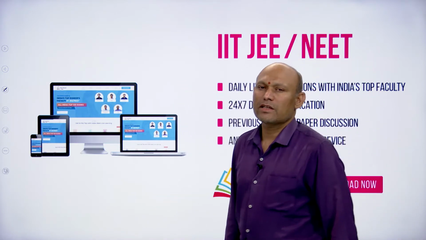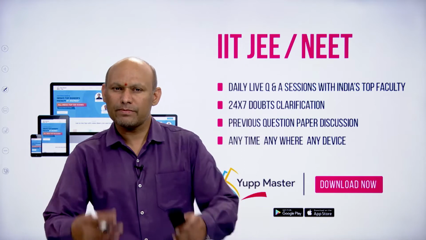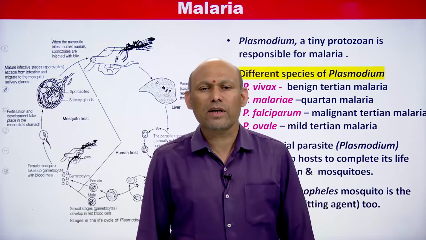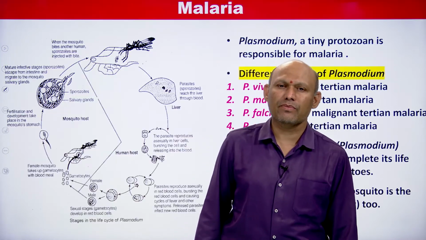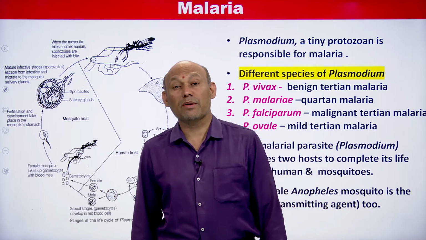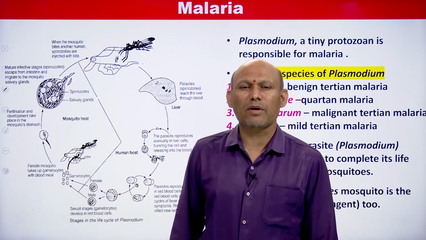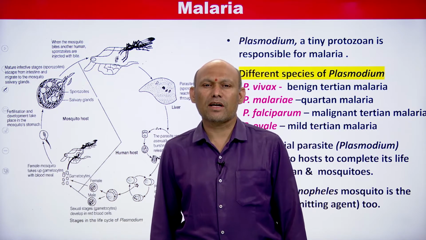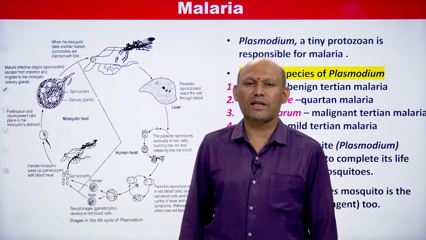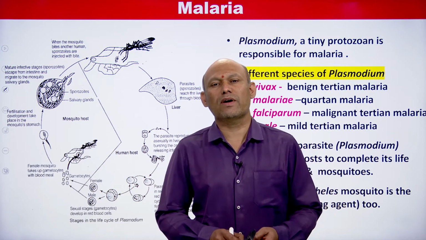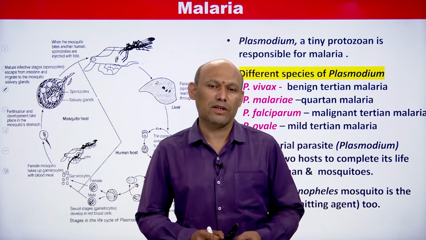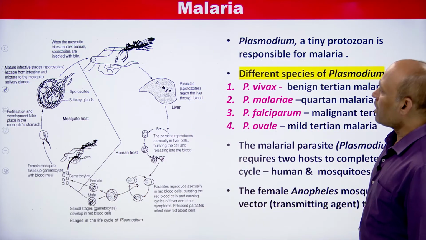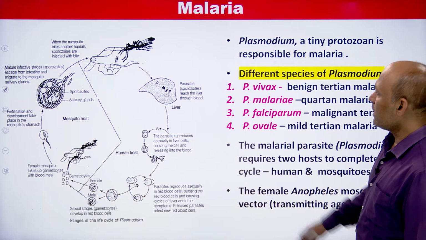See students, we are discussing biology in human welfare, in other words human health and diseases. In the previous lecture we have seen amoebiasis, amoebic dysentery. Entamoeba histolytica causes amoebiasis. The life cycle of Entamoeba histolytica we have seen in detail, students, along with symptoms of the disease, prophylactic measures, and treatment. In today's session, we are going to talk about one more infectious disease, and that is